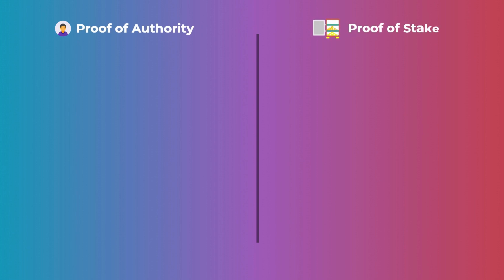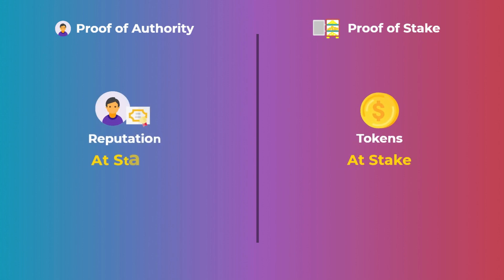The proof of authority, on the other hand, tries to modify a bit on the idea of proof of stake. So instead of having your tokens at stake, you have your reputation at stake in proof of authority.